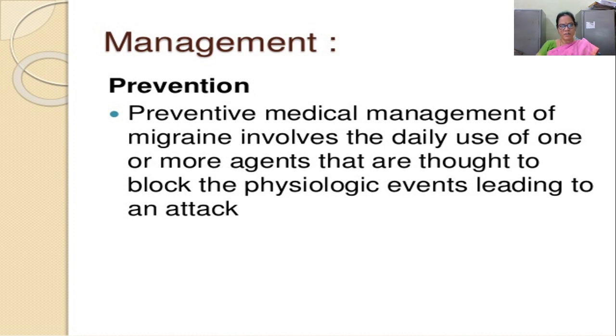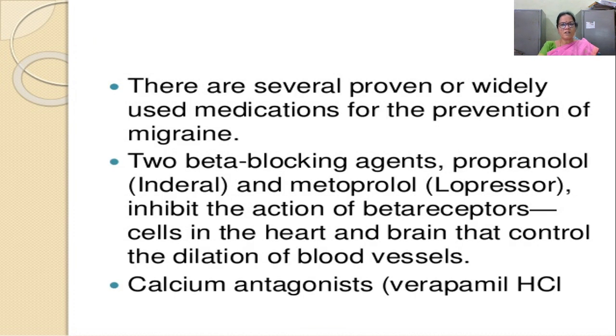Then prevention management. First is the prevention. Preventive medical management of migraine involves the daily use of one or more agents that are thought to block the physiologic events leading to the attack. Then there are several proven or widely used medications for the prevention of migraine. Beta blocking agents like propranolol, Inderal, or metoprolol, Lopressor, inhibit the action of beta receptor cells in the heart and brain that control the dilation of blood vessels. Then another treatment is calcium antagonists like verapamil hydrochloride.